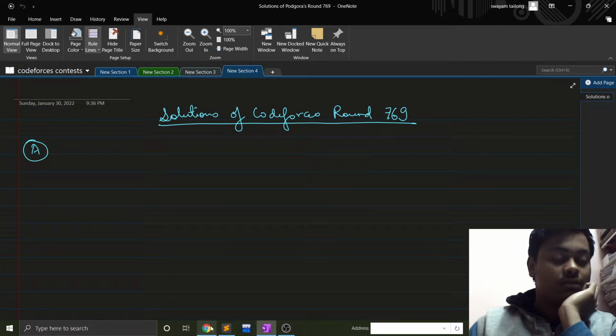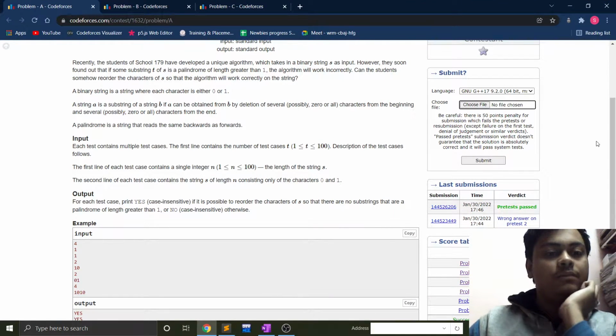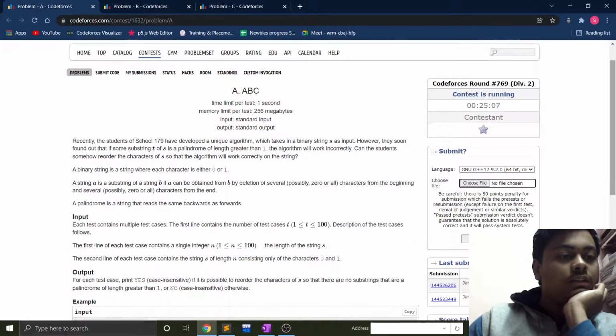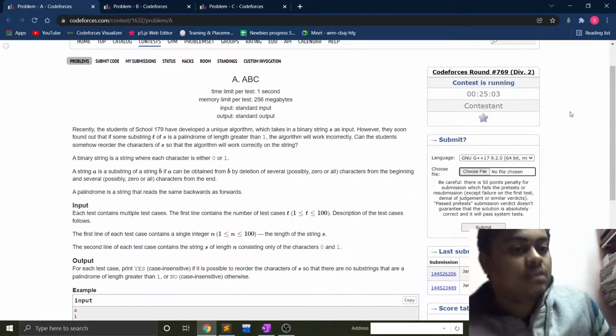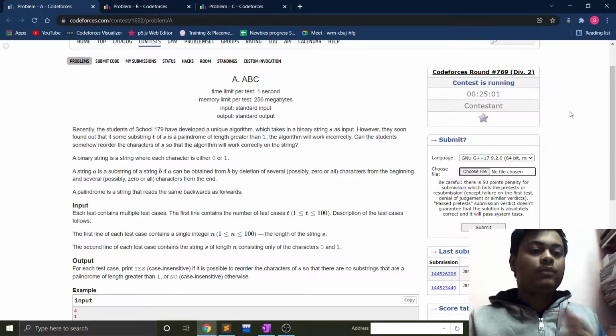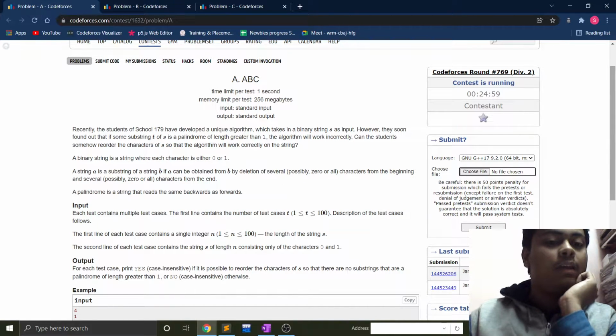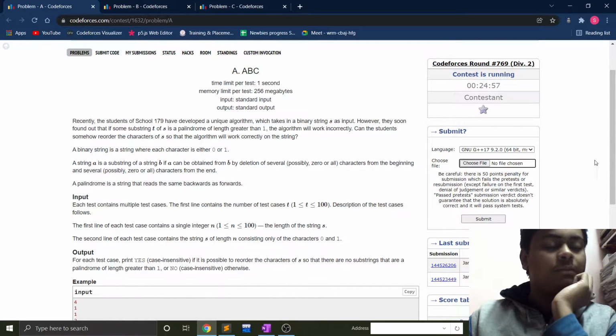We'll start the solutions from A, B, and then we'll go to C. I don't know if all the solutions would pass the system tests, but as of now I'm giving the solutions. Problem A was an easy problem.